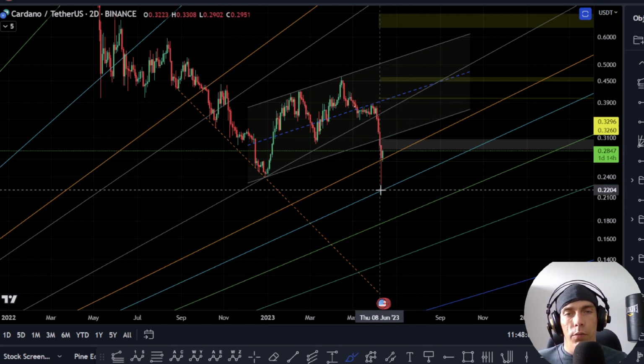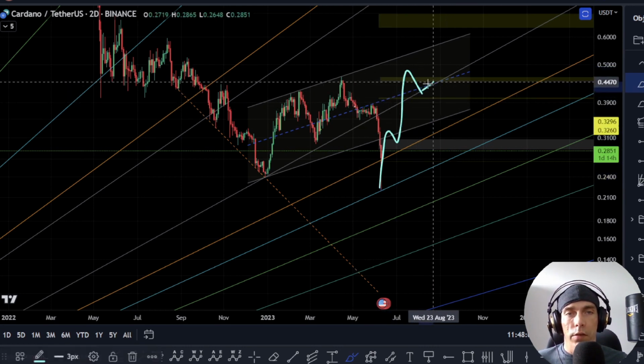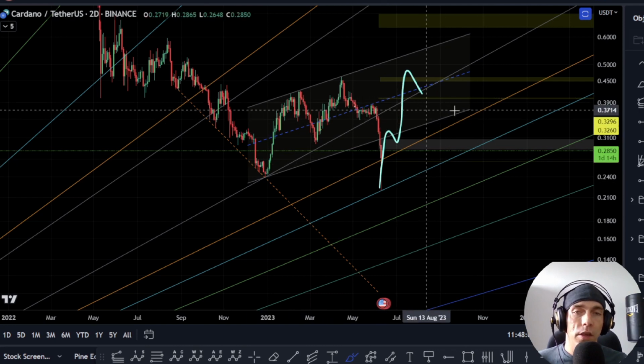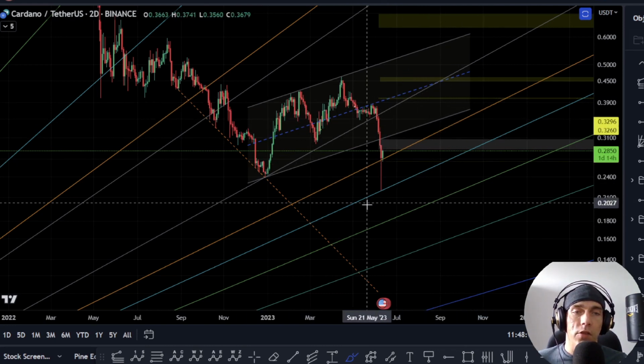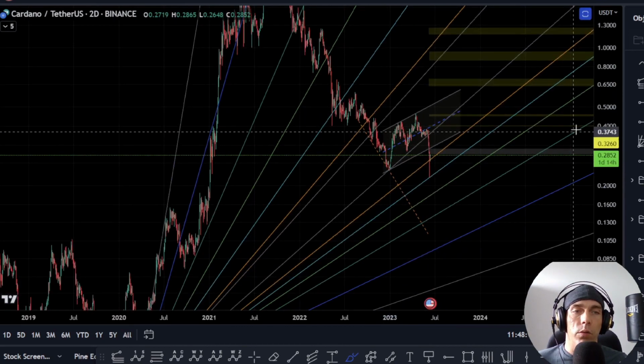37.52. As well as that, if we do see price start to break back above this one, what we could see is this come in as support and look to bring us back into this channel. So we're going to have to keep an eye on it, see if the price pushes us back up here, and see how we react to those levels.